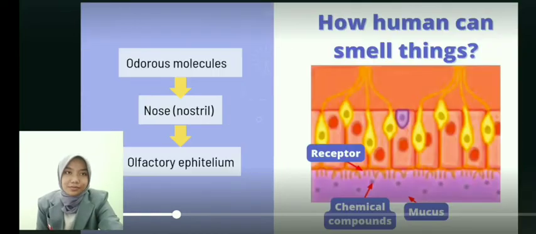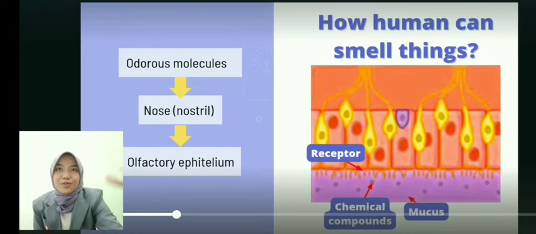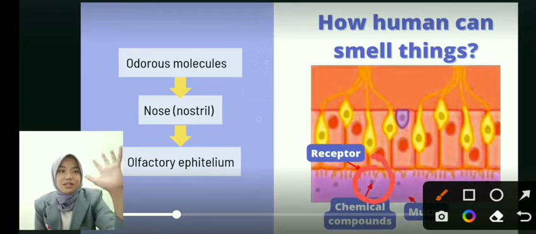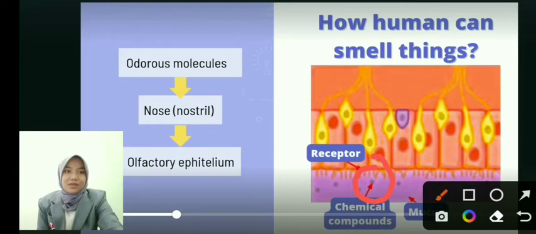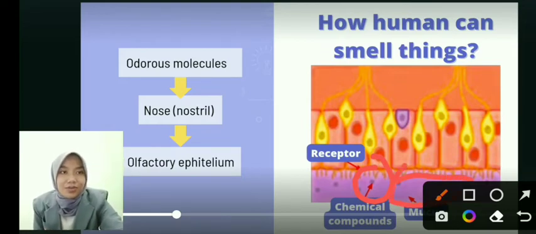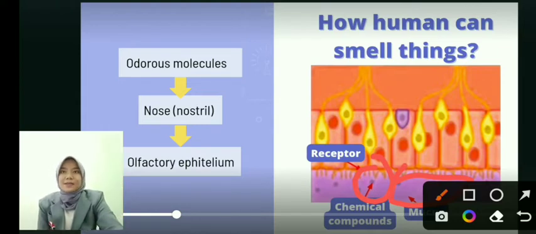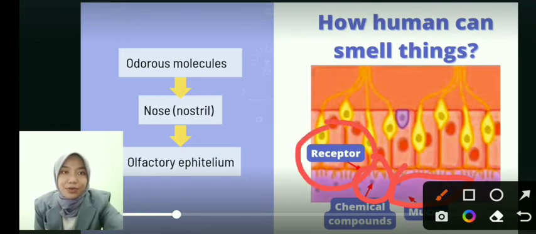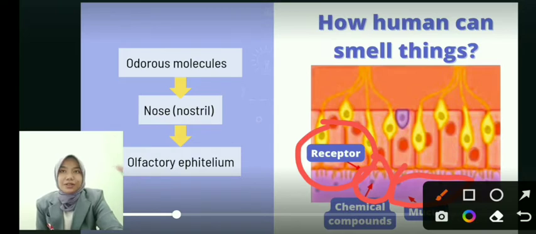And then, how can humans smell things? It starts from the chemical compounds that evaporate and enter our nose. These chemical compounds evaporate and come into our nose, and they dissolve in the mucus in our noses, and then will be accepted and bound by a receptor found in our olfactory epithelium.